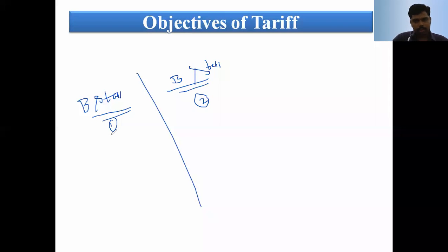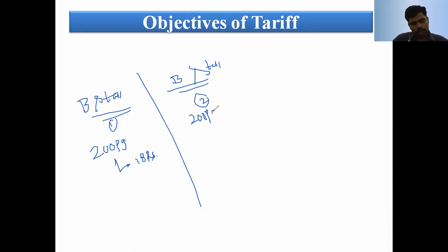In the first bookstall, the 200-page notebook, the quality is the same, they are selling for 18 rupees. In the second bookstall, the same 200-page notebook, the same quality and quantity, but here they are selling for 24 rupees.